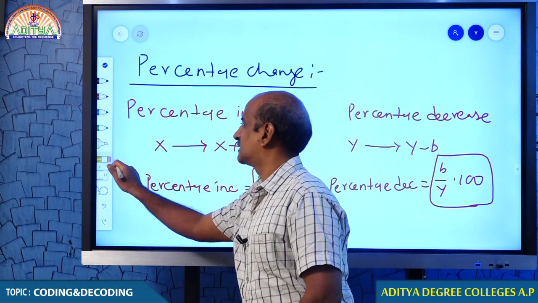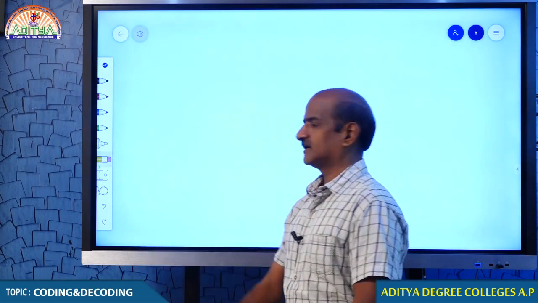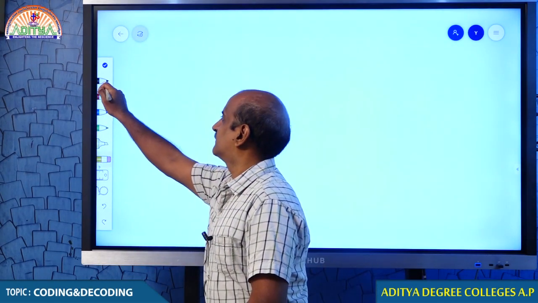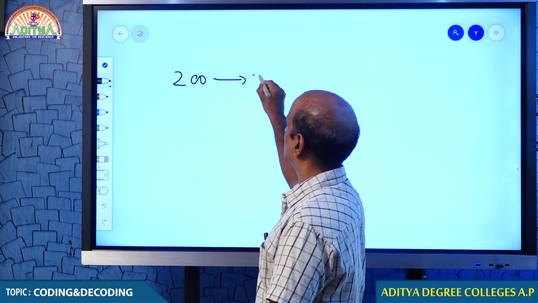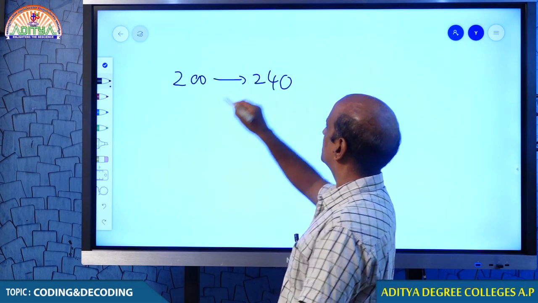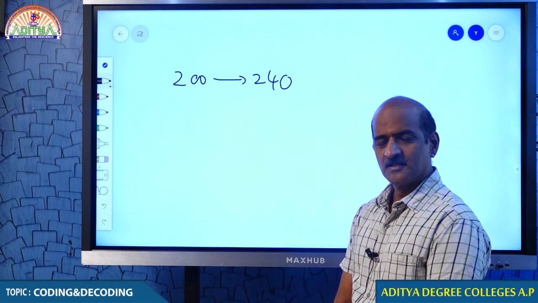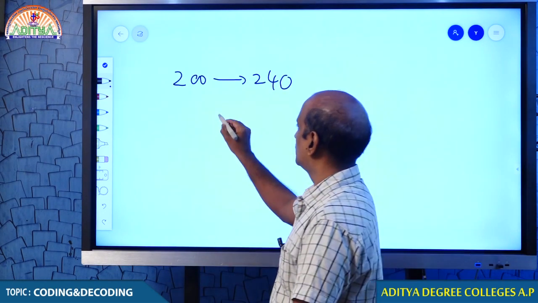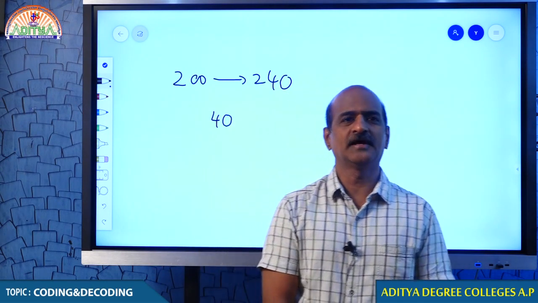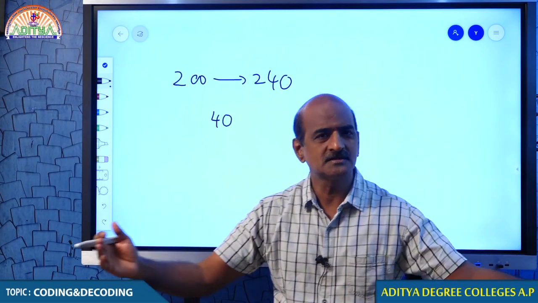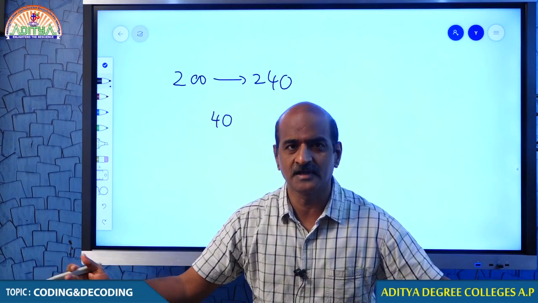Should I explain in detail? Come on students, let me explain this in detail. Just listen to me. If 200 becomes 240, what do you say? The value increases by 40, isn't it? You say the value increases by 40 because 200 becomes 240.